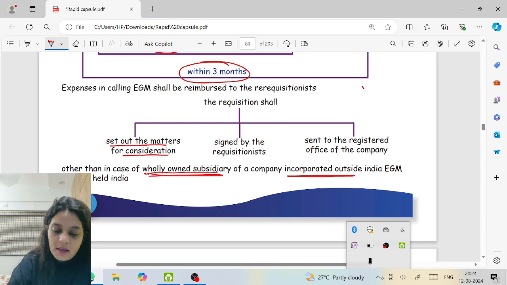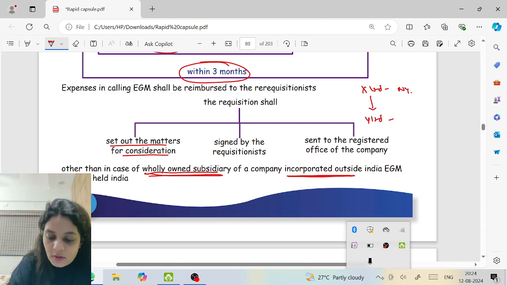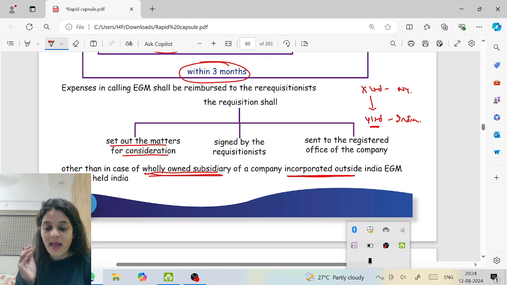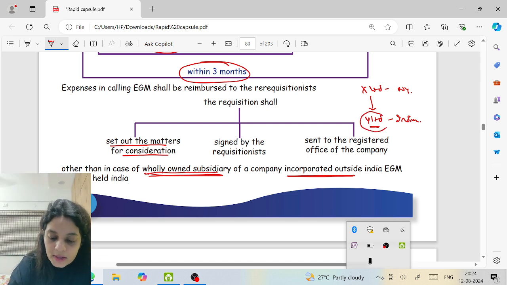Let us say X Limited is a company incorporated in New York. Y Limited is a company incorporated in India. Now, I'm not talking about EGM of X Limited, not even my concern. The meeting of X Limited is not my concern. I'm talking about Y Limited because it is in India. Now, if Y Limited is calling EGM, where should it call? Anywhere in India, correct?